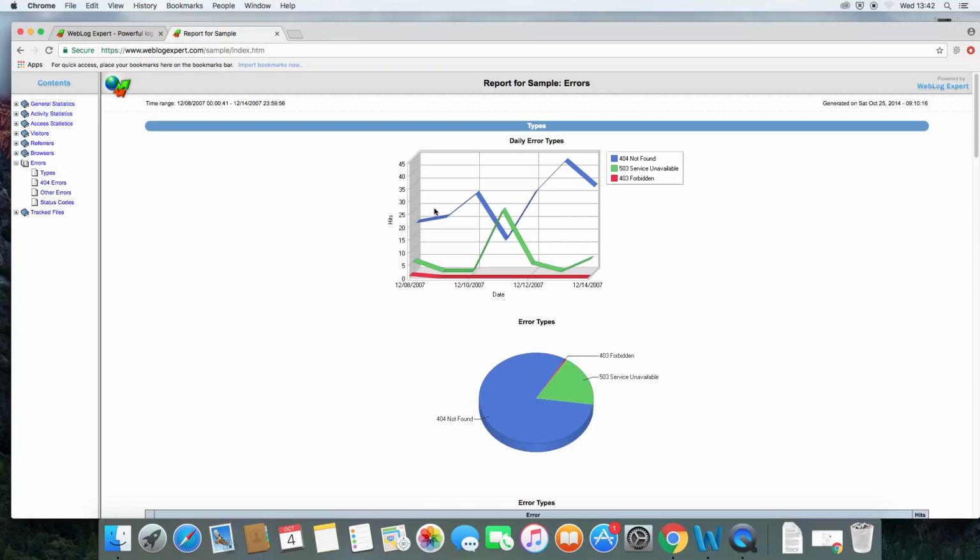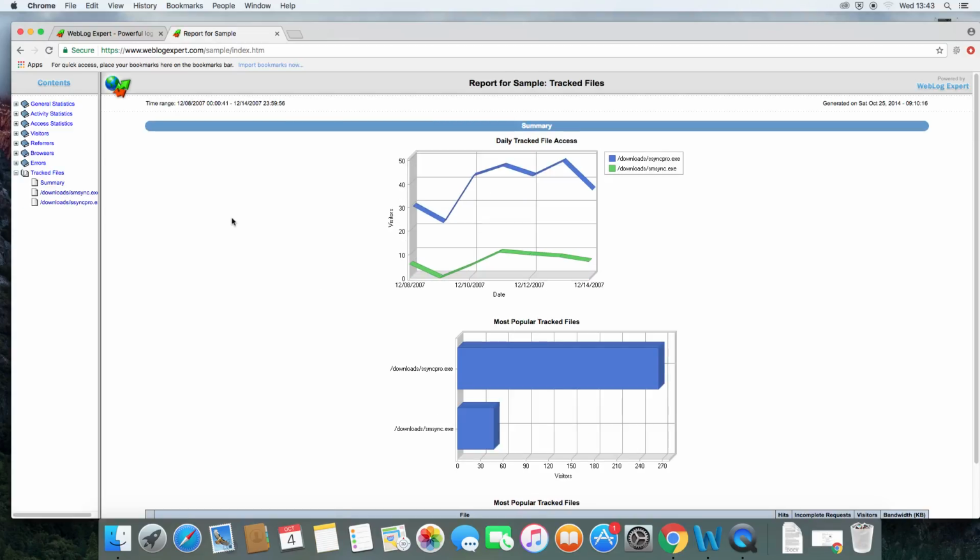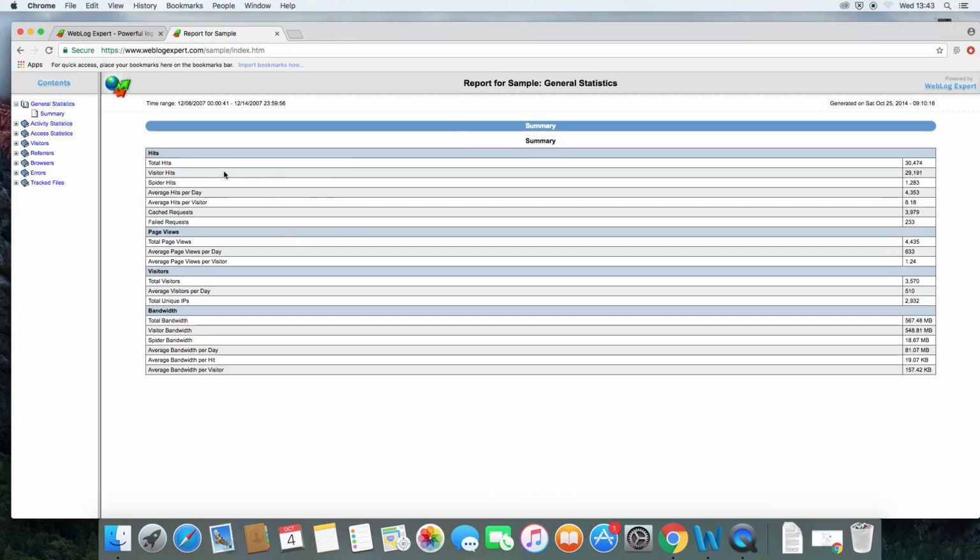You can see that there's a large increase in people that are hitting 404 pages, which are pages that aren't found in the site. You can see that on the 11th there were a lot of people trying to visit a 503 page, which is a service unavailable, and then a small percentage of people were trying to find a forbidden page. And then, yep, so overall you can see that